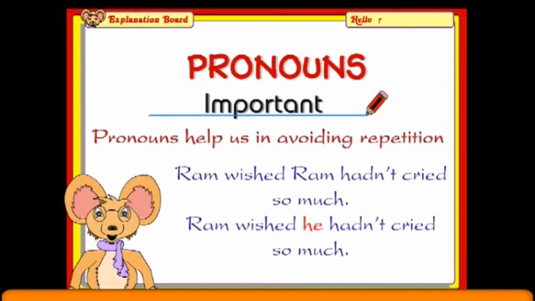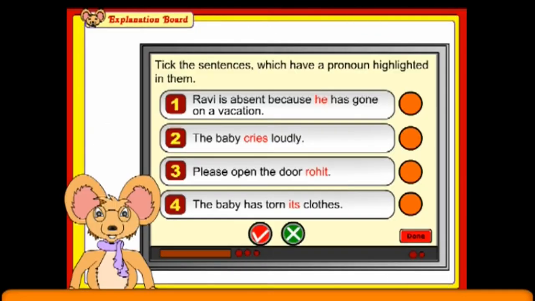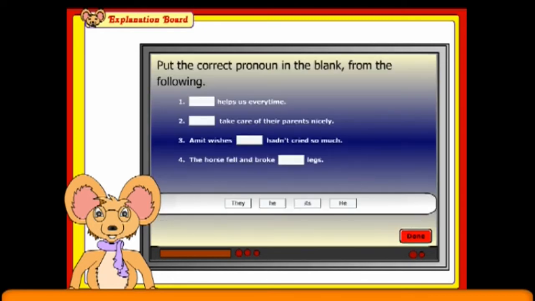It is important to know that pronouns help us in avoiding repetition. For example, Ram wished Ram hadn't cried so much. This can be written as Ram wished he hadn't cried so much. Take the sentences which have a pronoun highlighted in them. Put the correct pronoun in the blank from the following.